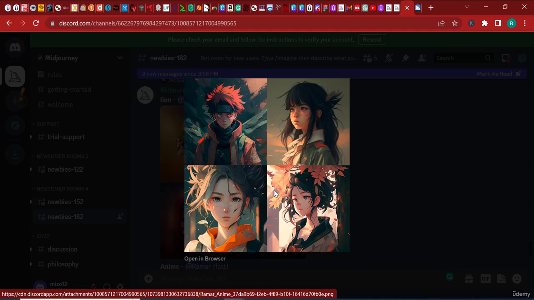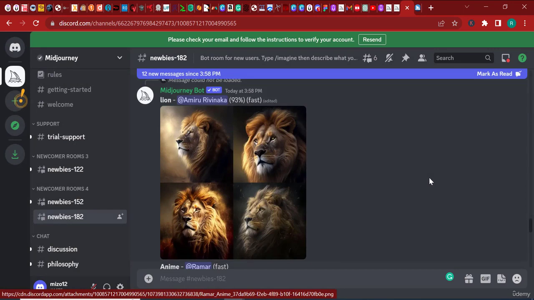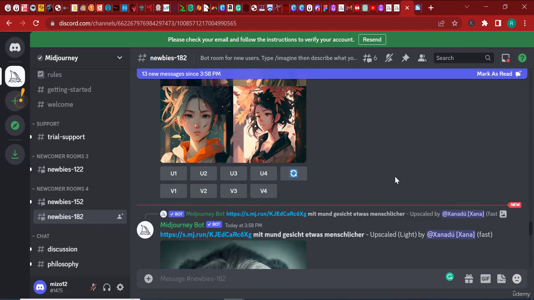But as for now, I just want you to understand what a grid is. A grid is just the first result that pops out after you enter your first prompt, or after you enter a prompt, to be more precise. It gives you 4 images, and then you pick one of them or all of them, depending on you.